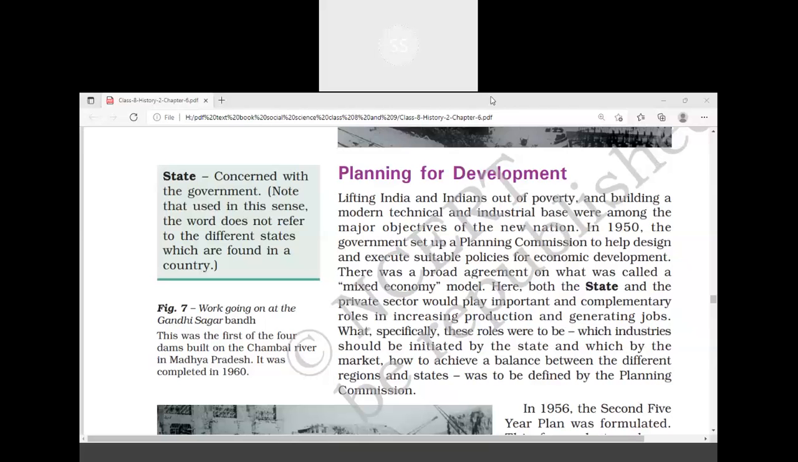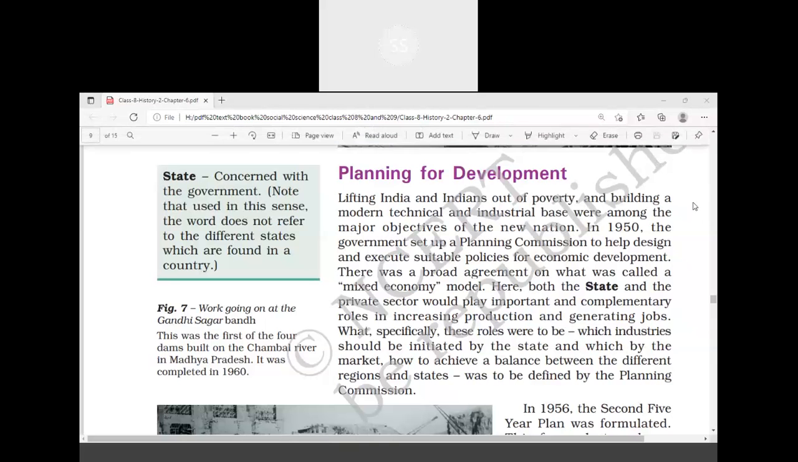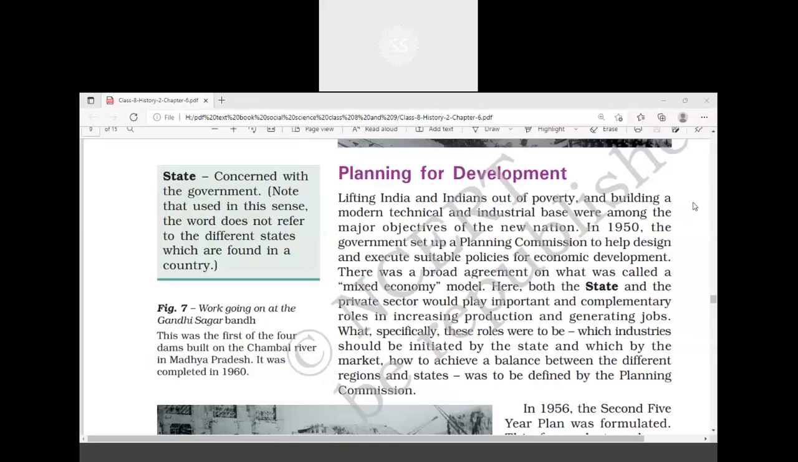Now, what is mixed economy? There are three types of economies. Please write down. The first one is called capitalistic economy. The second one is socialistic economy. And the third one, which was started by India, is called mixed economy.